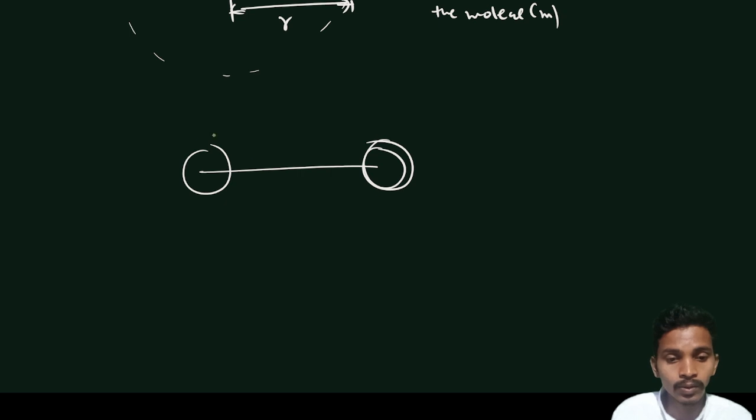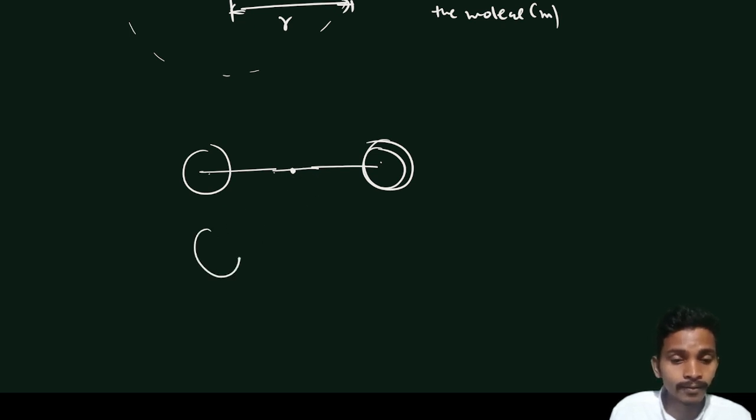If there are two molecules, and you rotate them, they rotate about some point. Somewhere in between, where the mass is equal on both sides, with respect to that point these two molecules will rotate. So that is known as the center of gravity.